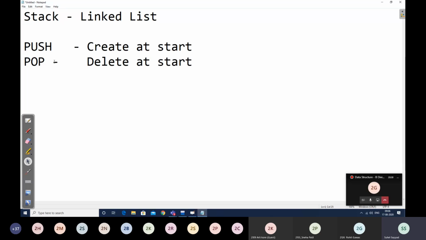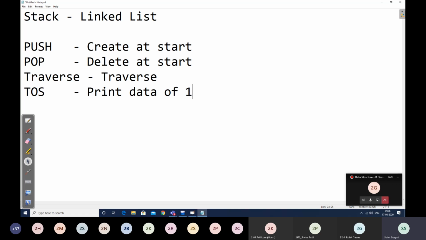Traverse will be the normal traverse of the linked list. And we also have top of stack, in which we just print the data of the first element. So this is how we are going to code the stack using a linked list.